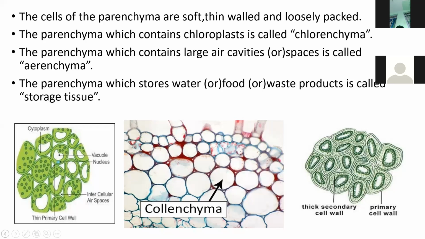These are the parenchyma, collenchyma, and sclerenchyma. The ground tissue is of 3 types: number 1 is parenchyma, then collenchyma, and sclerenchyma.